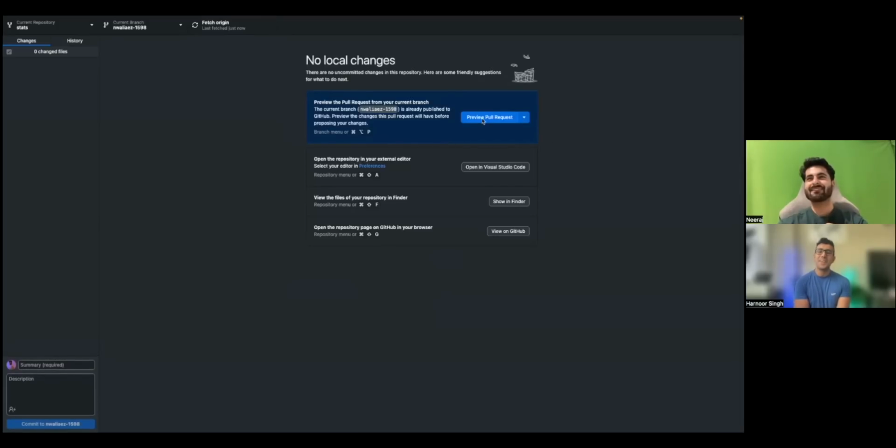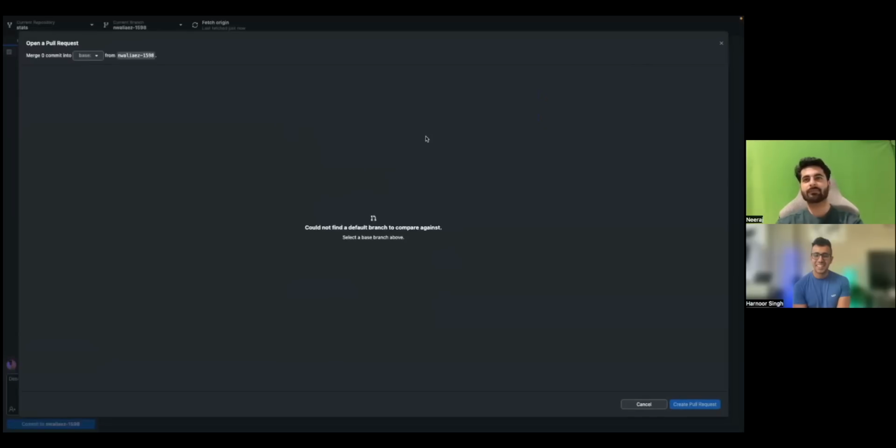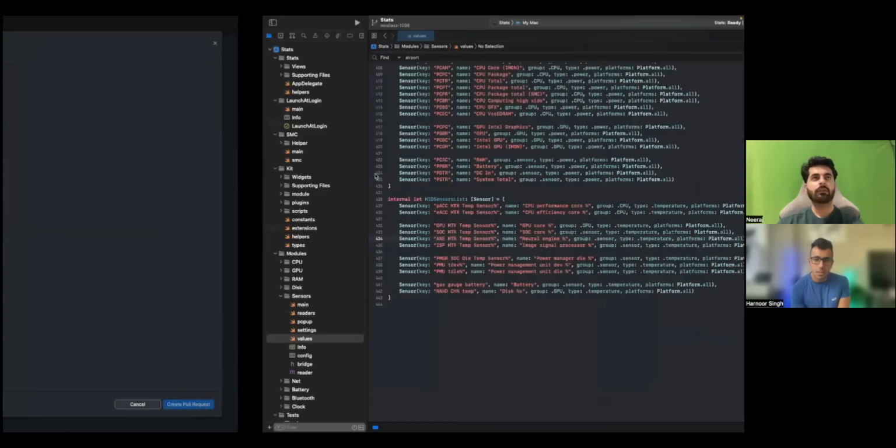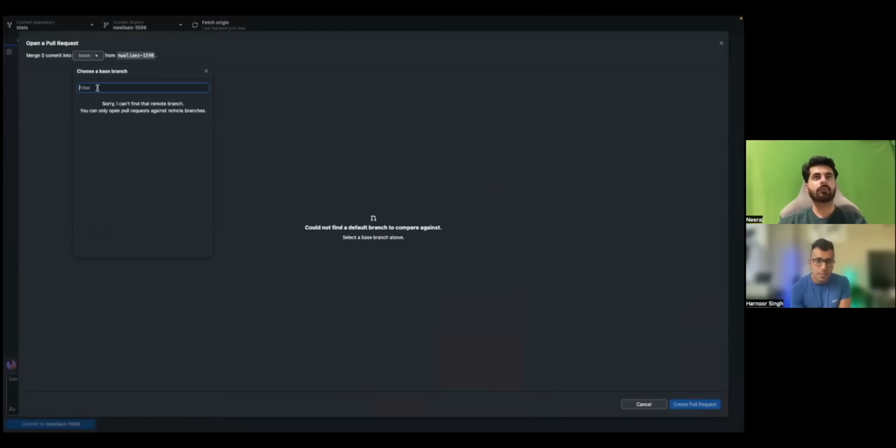Okay. Now create PR. Preview. Okay. Find default branch to compare against. Yes, you have to merge this into master. So you choose master here. Type in master. I can't find that remote branch. You can only pull request against a remote branch.